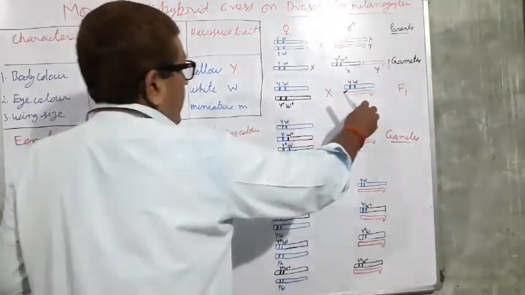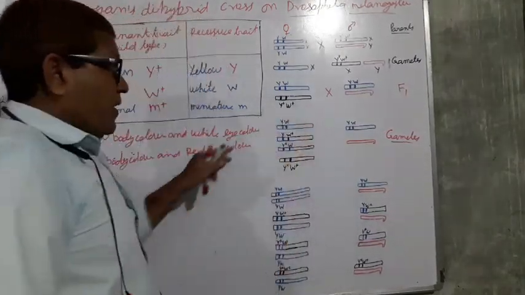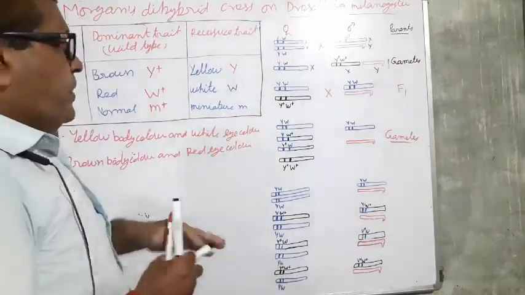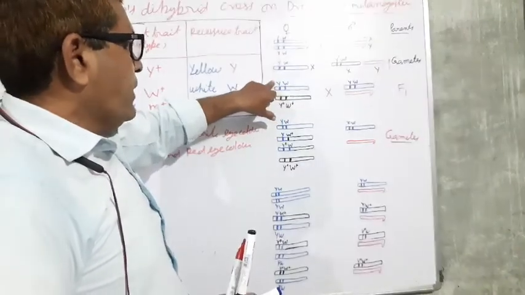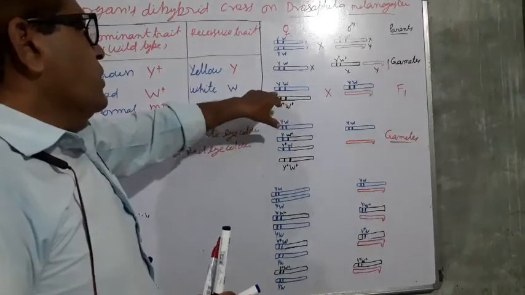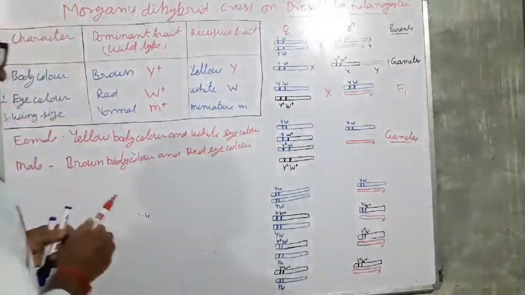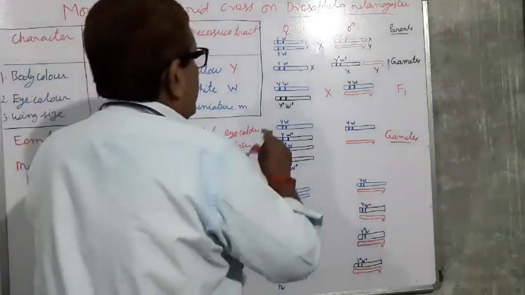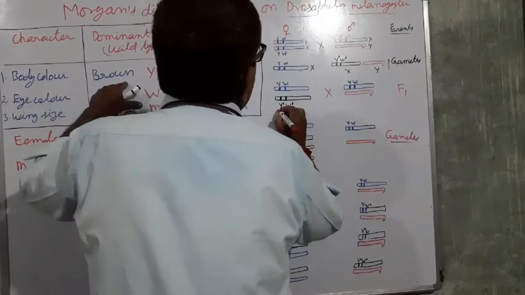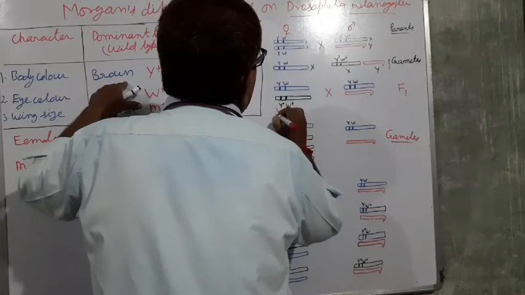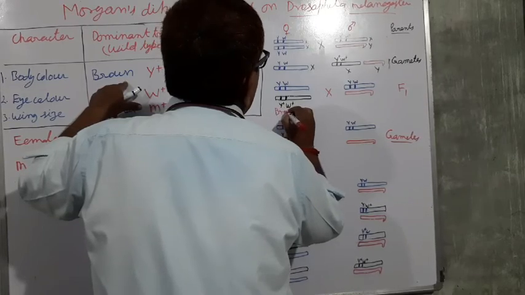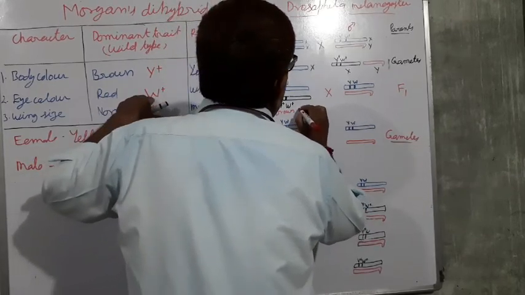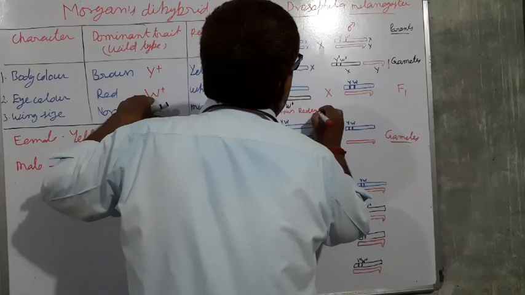So what are the characters of the offspring of the F1 generation? Y is dominant over this one, and this is dominant over this one. So what characters do the females have? Y plus means what is produced here, what is the phenotype? Y plus means this will be brown bodied, and plus having the brown and the red eyed.